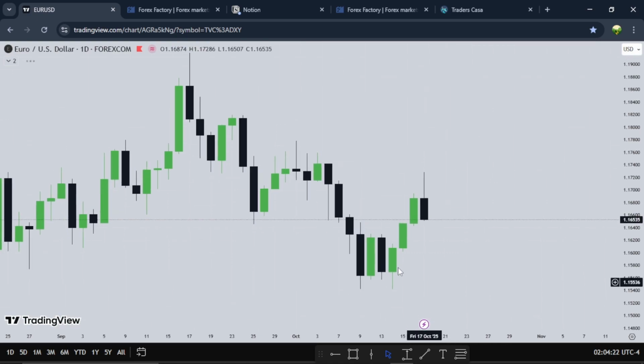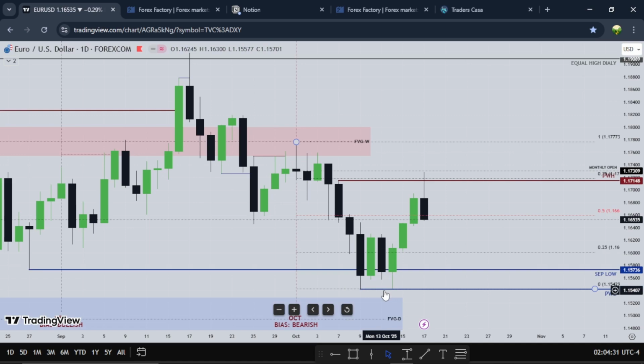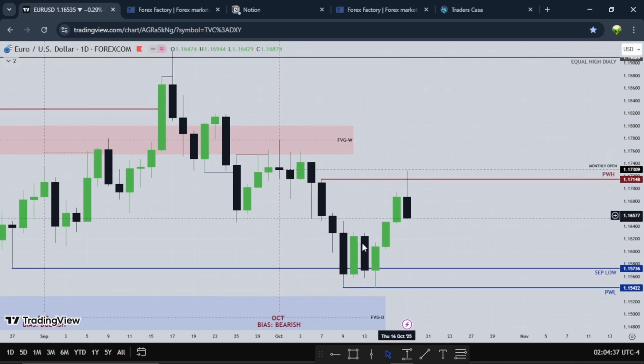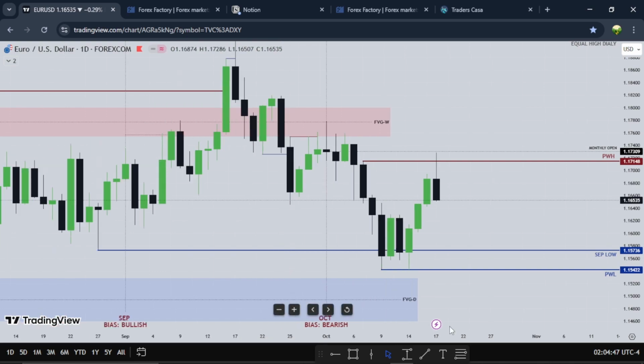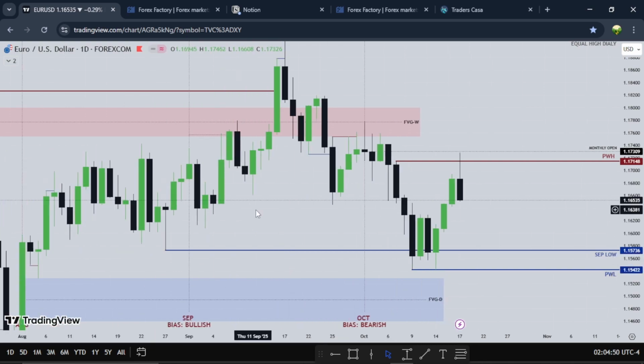So as you can see, the pound dipped lower on Tuesday, taking out its previous week low. Let me take this off. As you can see, the pound traded lower on Tuesday, but the euro refused to take out its previous week low on Tuesday, right? So the previous month's lows have been taken. If the previous month low is taken, what do you expect? A retracement?